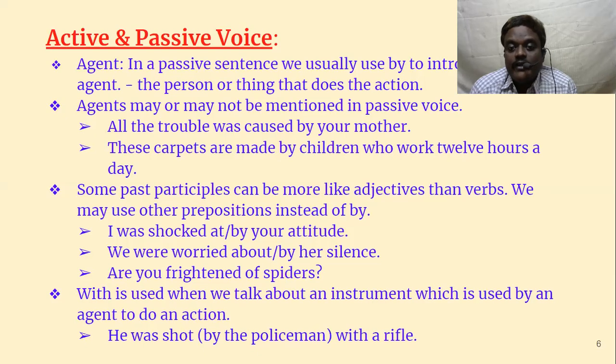When we talk about an instrument which is used by an agent to do an action, sometimes the second object, there we use with. He was shot with a rifle. He was not shot by the policeman. But what is a tool? With a rifle. So here, instead of by, we can use with for particularly instruments and tools.